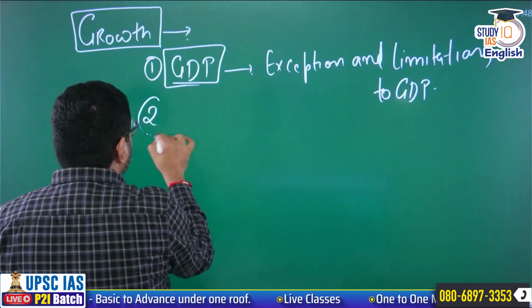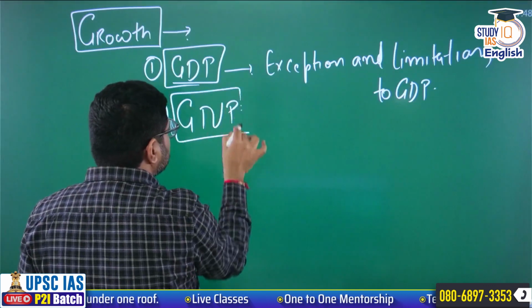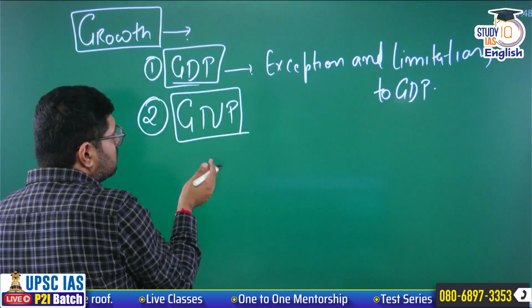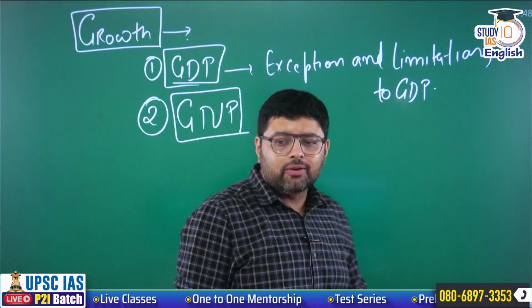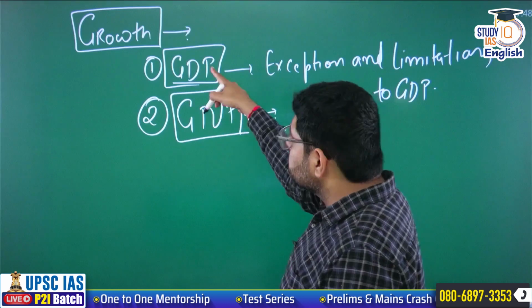Second, you must know the concept of GNP. When I say the concept of GNP, you don't have to remember the GDP and GNP formula. Here you must know the difference between GDP and GNP.